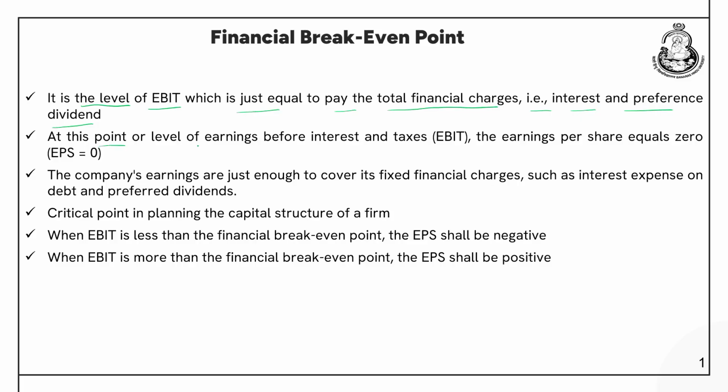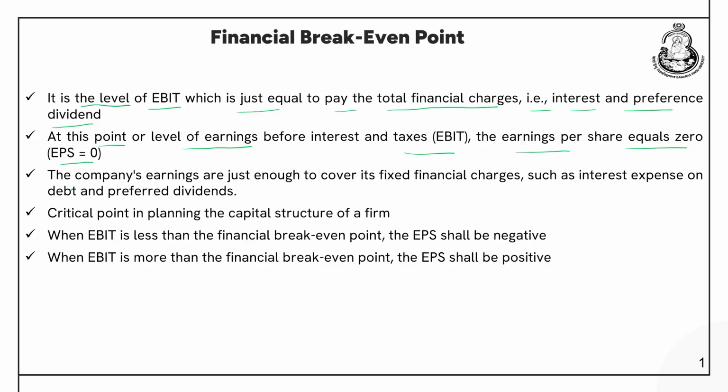At this point or level of EBIT, the earnings per share equals 0. So, this is the interesting thing. At this level of EBIT, the EPS is 0, because the company is making just that level of EBIT which is sufficient to make the interest payment, right. The company's earnings are just enough to cover its fixed financial charges, which can be interest expense on debt or preference dividends. We have different formulas for calculating both, we will discuss them.